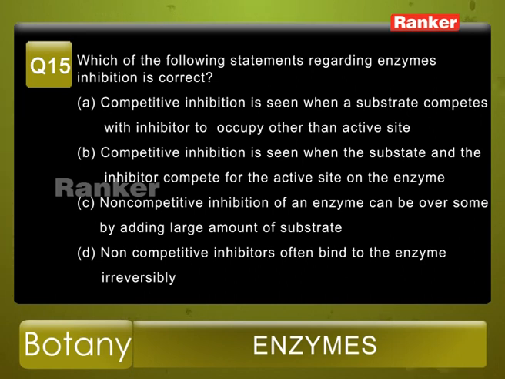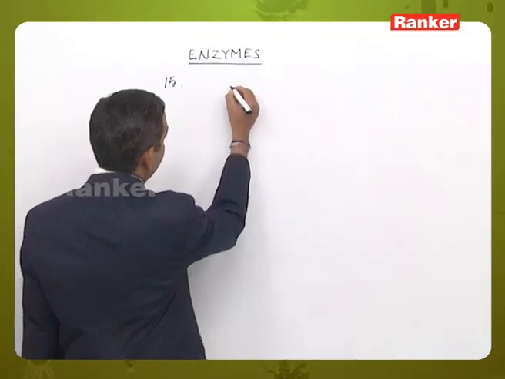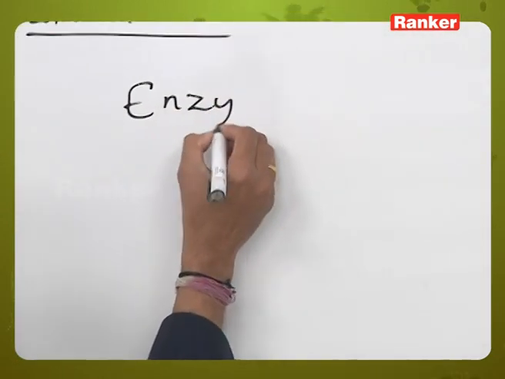Option C, non-competitive inhibition of an enzyme can be overcome by adding large amount of substrate. Option D, non-competitive inhibitors often bind to the enzyme irreversibly. So here this is the question related to enzyme inhibition.